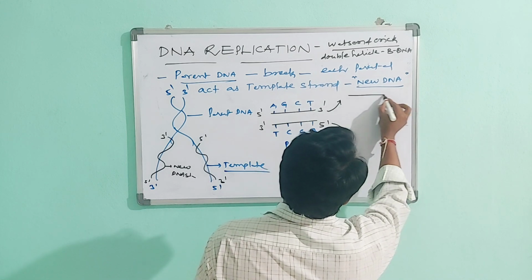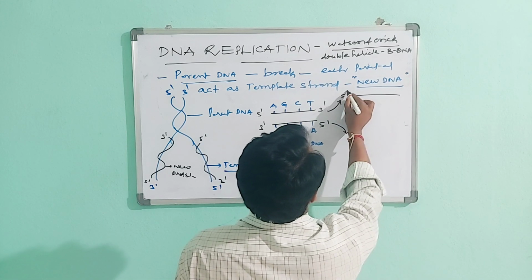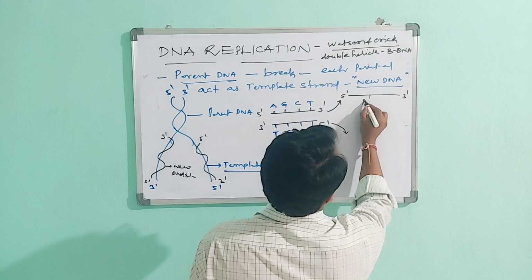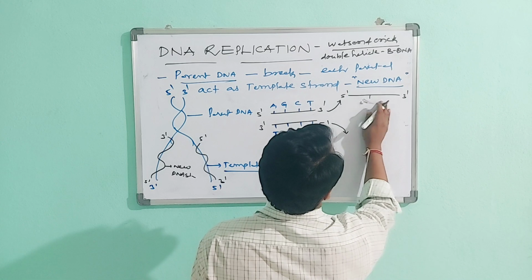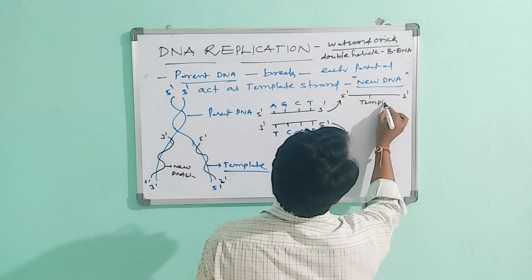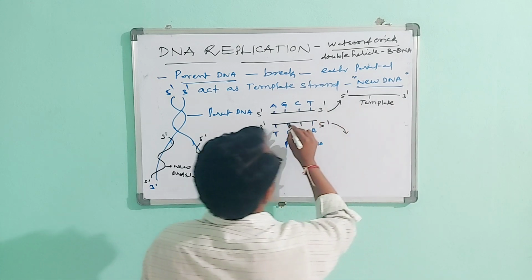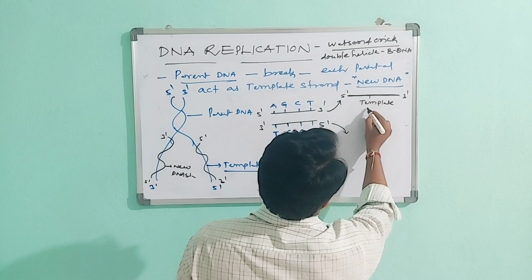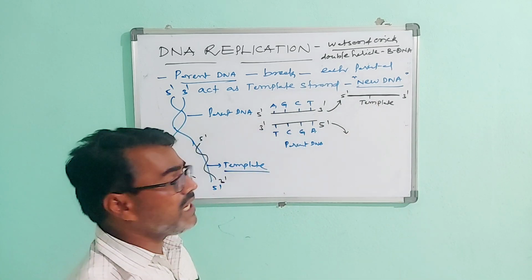The 5' to 3' strand acts as a template strand. The parental DNA strand is separated, then it acts as a template strand.